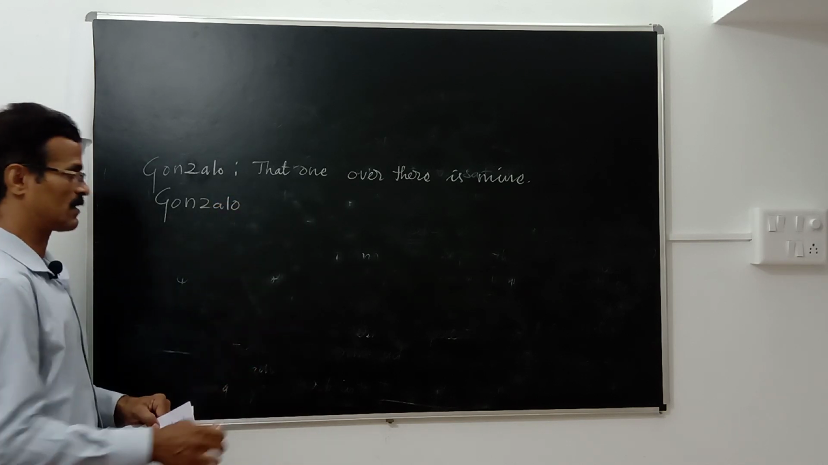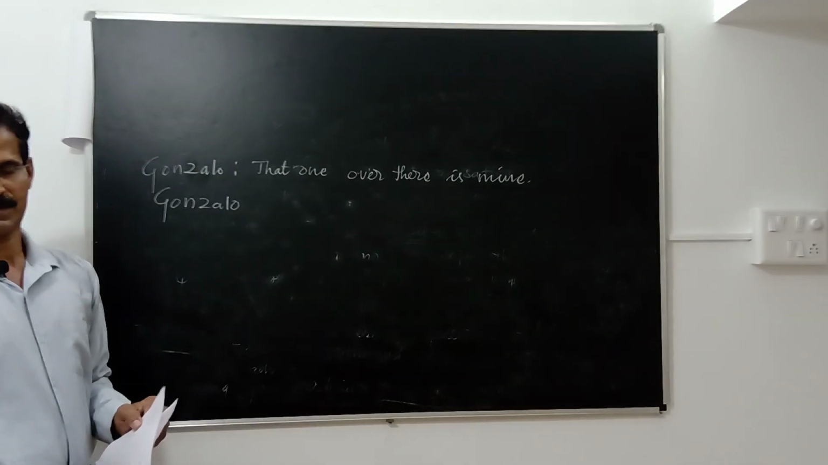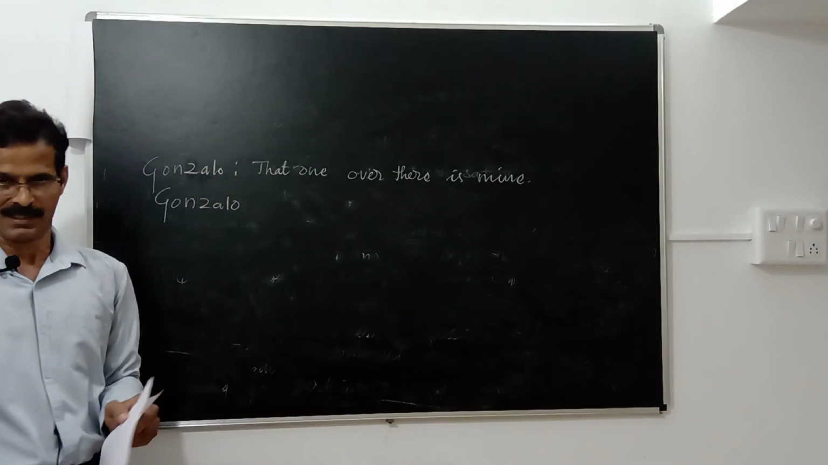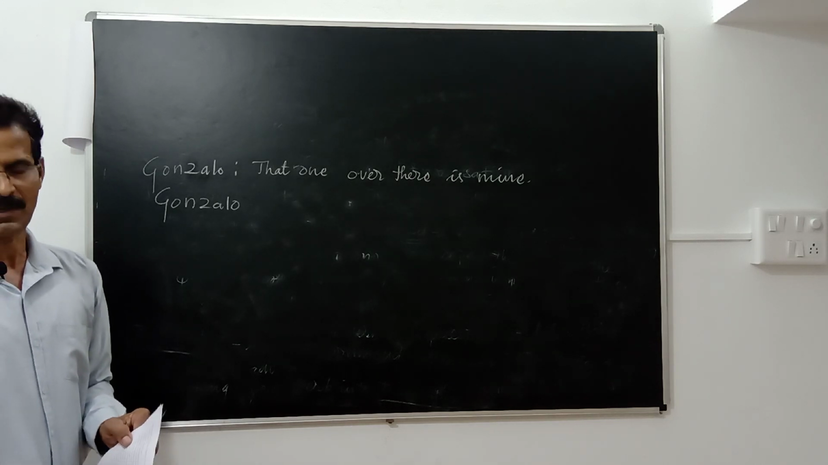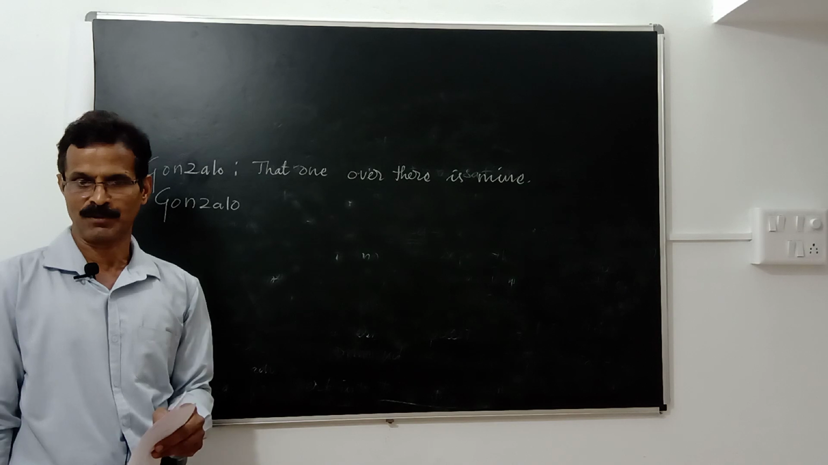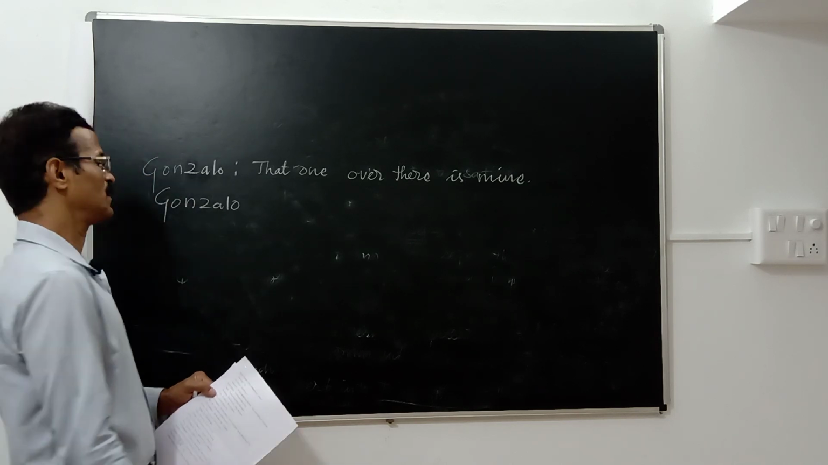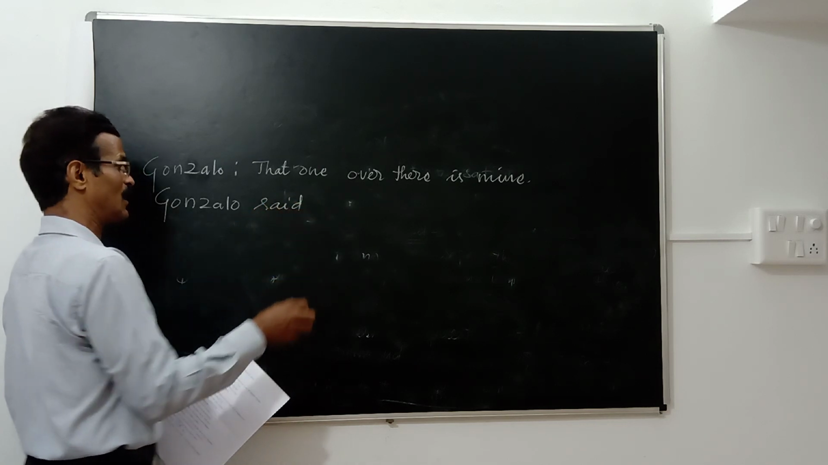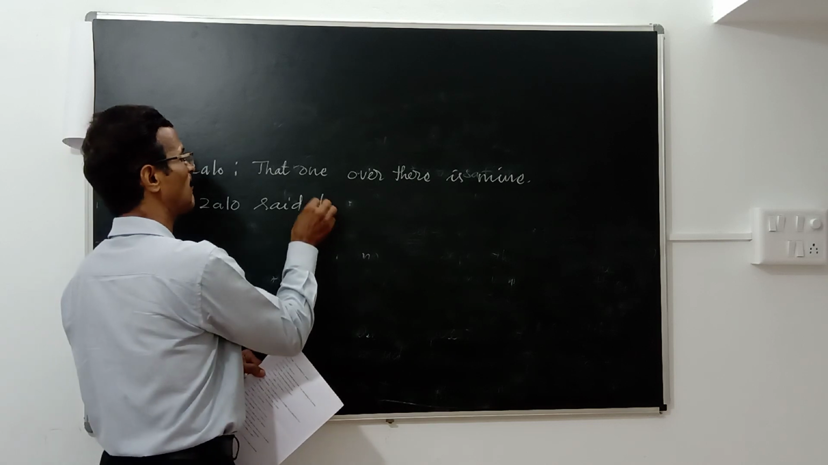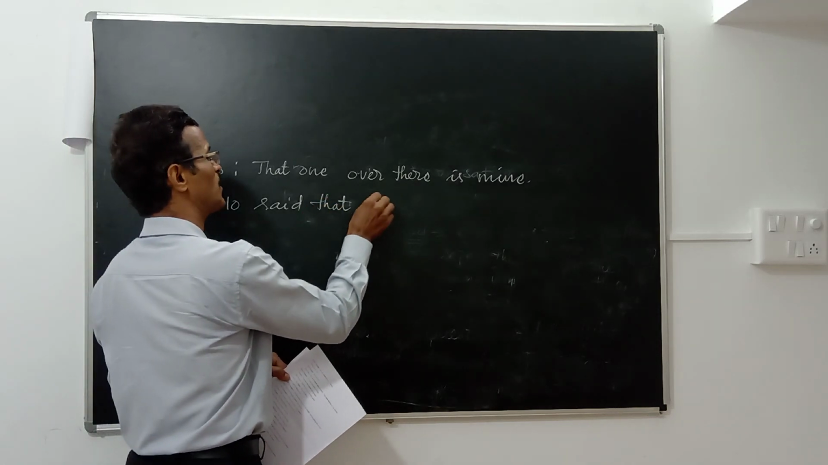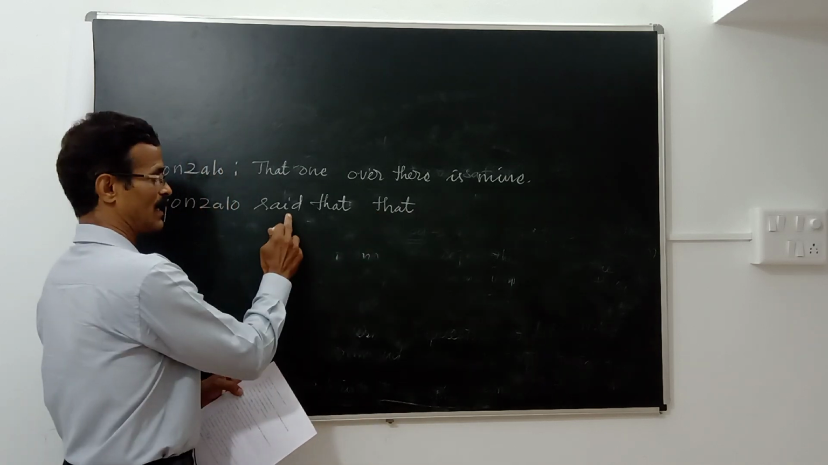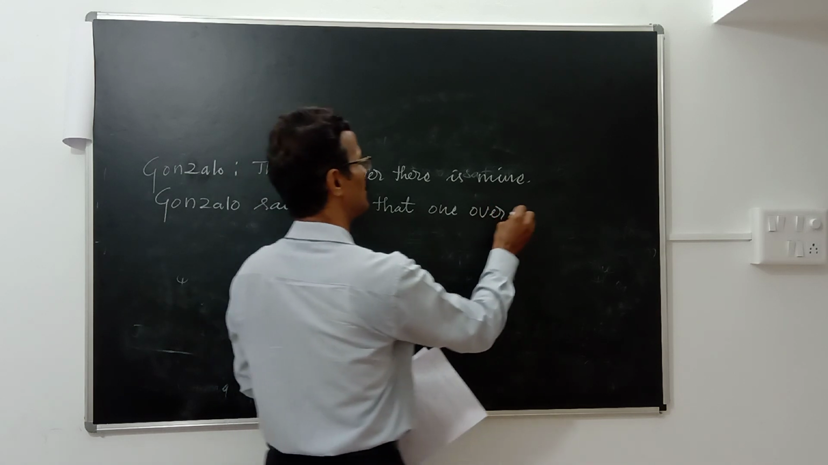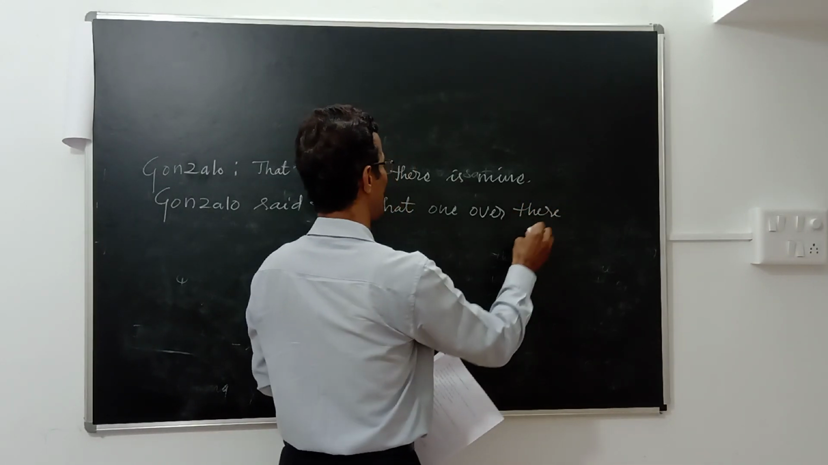Okay, come on, students. Look at the nature of the sentence. What kind of sentence is this? This is an assertive sentence. So whenever we change assertive sentences into indirect speech, reported speech, we use the introductory verb said. Gonzalo said that one over there is.